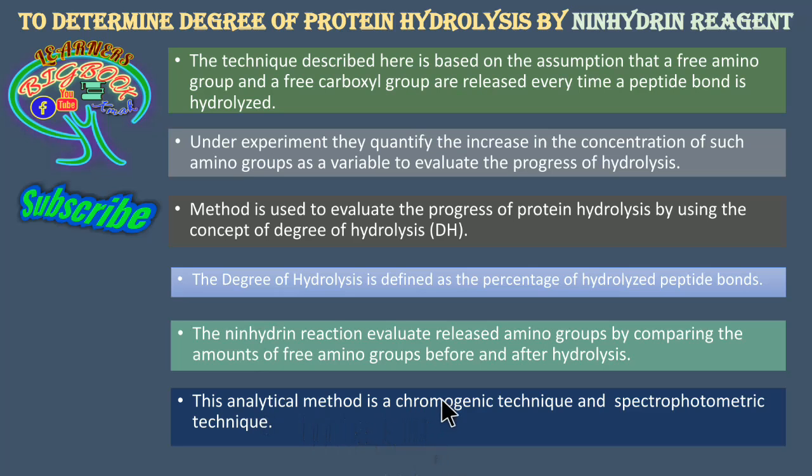Because of that, the analysis can be done with the help of a chromogenic technique, and we can measure the absorbance of this color, the chromogen, with a spectrophotometer. Because of that, we will be able to do this quantification, and the degree or percentage can be estimated, showing how far and how well the protein has been hydrolyzed.